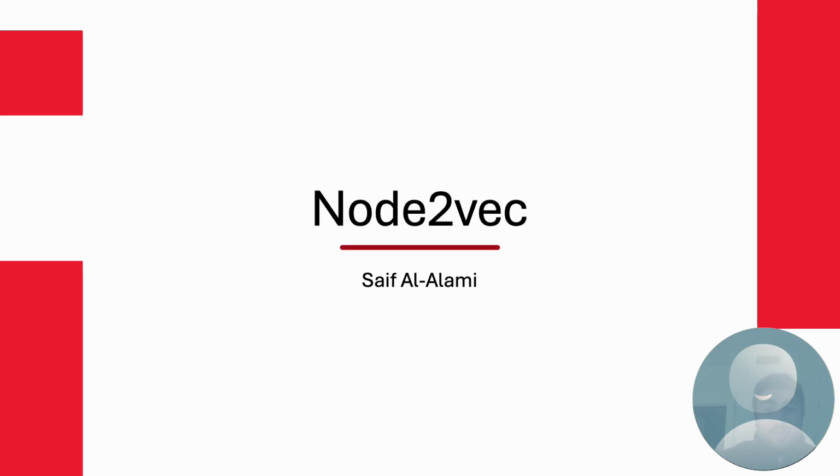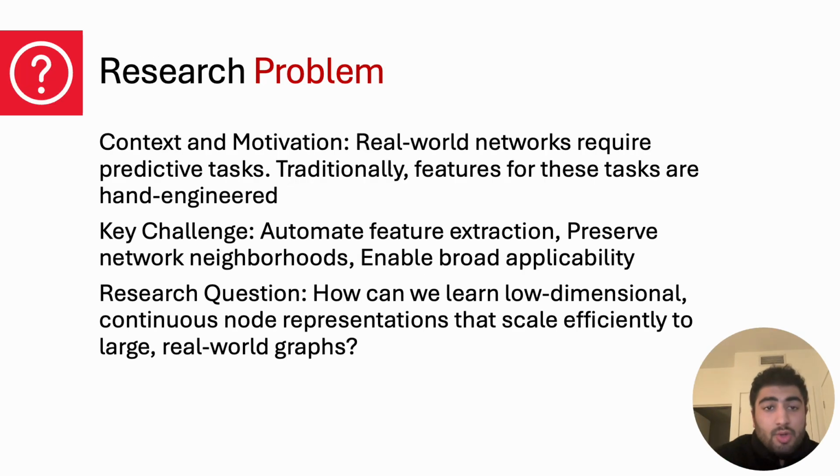I'm a U3 student at McGill, and today I'm going to be presenting my conclusions about the Node2vec research paper. So let's begin. To begin with, I would like to explain the motivation behind this research paper. The idea is that real-world networks, such as social networks or biological networks, often require predictive tasks, such as node classification or link prediction.